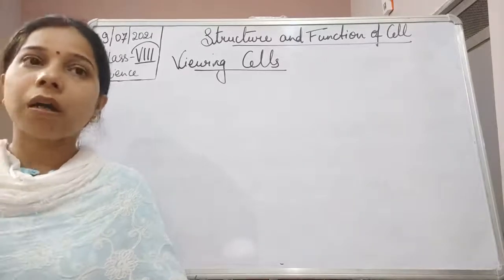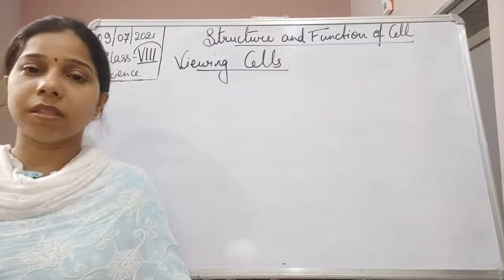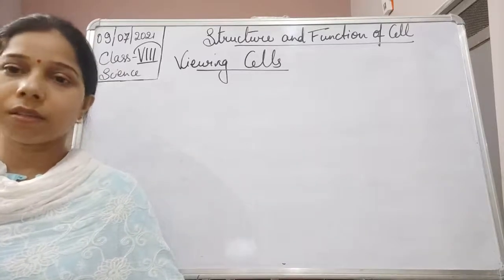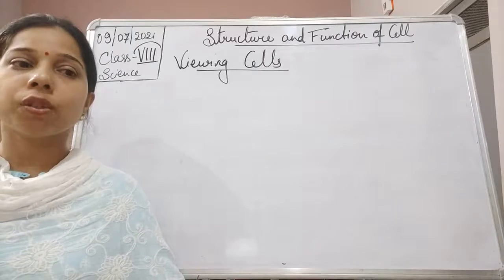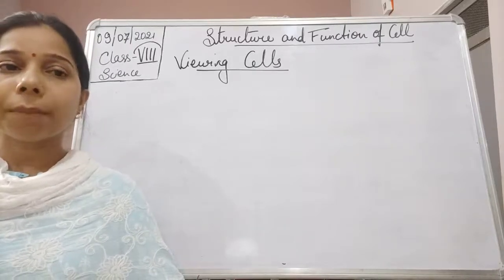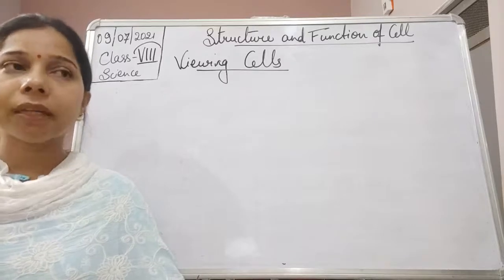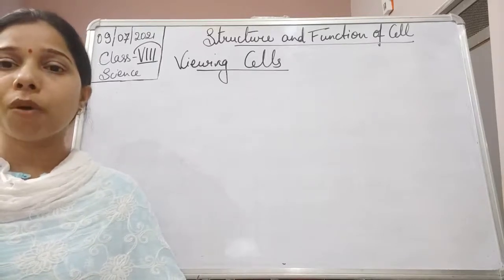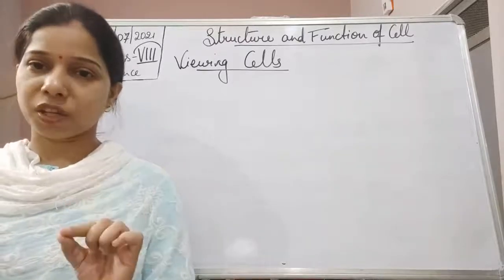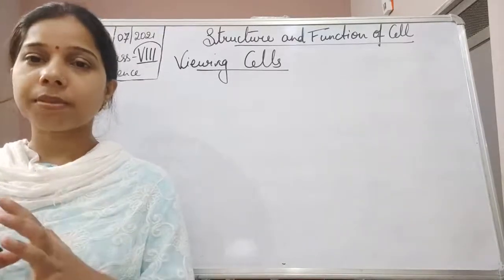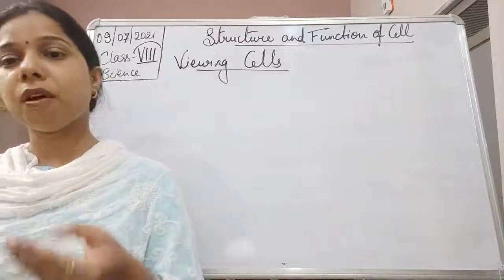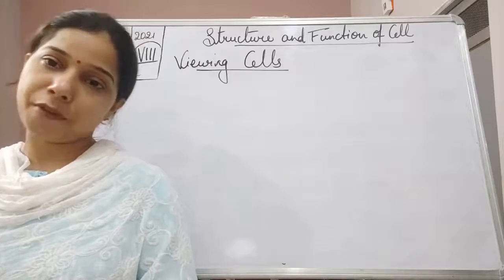You have heard that in the shops it is written optics wherever you go for your spectacles, to correct your spectacles. The reason for writing optics is because it is related to the eye. So what is a compound microscope? It is an optical microscope with the help of which we can view a large image of a small object. That is why I am saying that we are able to see the cell with the help of a compound microscope or with the help of a microscope.